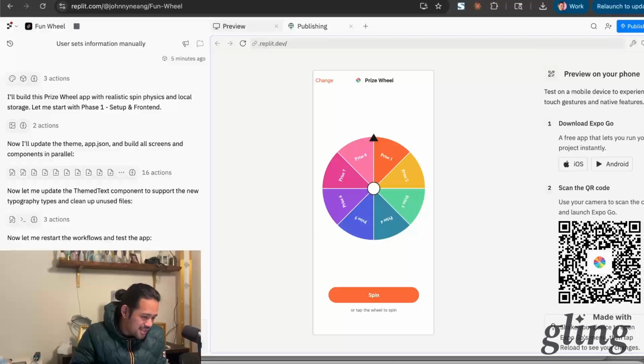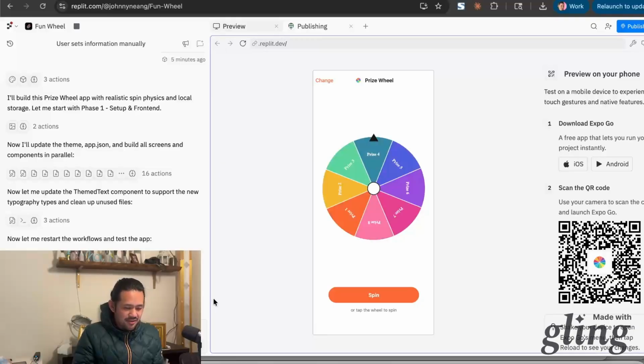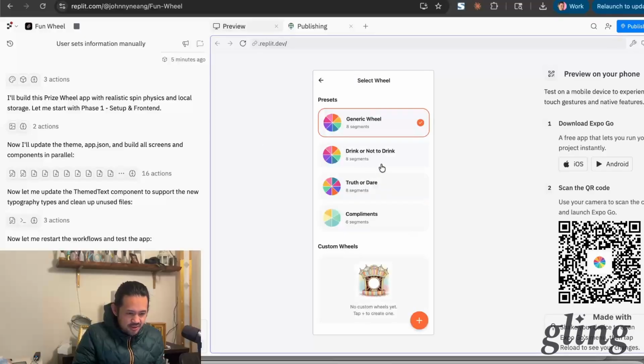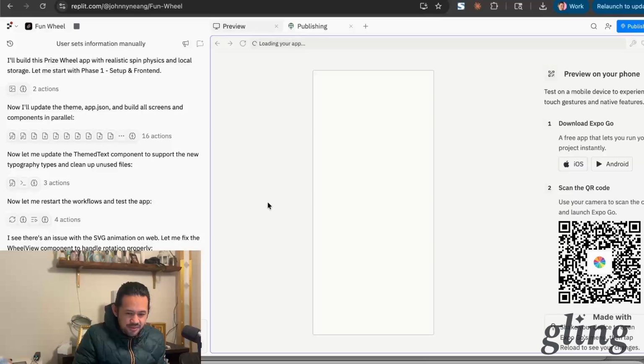So it says that I see there's an issue with the animation, so it looks like they're just going to work on doing that. And I wonder if that was because it caught me doing it, or if it was testing it itself and is able to recognize that it wasn't actually spinning. But so far it looks pretty good. I can change it. Let's see. Cool. To drink or to not drink. Drink twice. Cool. Okay, looks like there's some new code coming up.